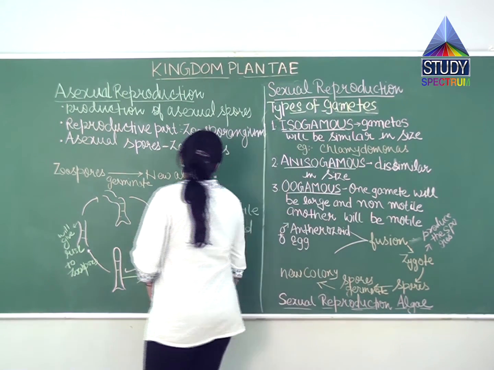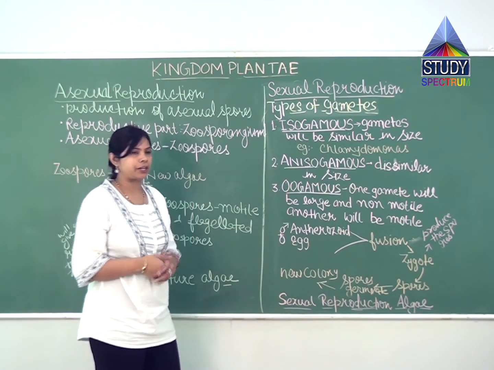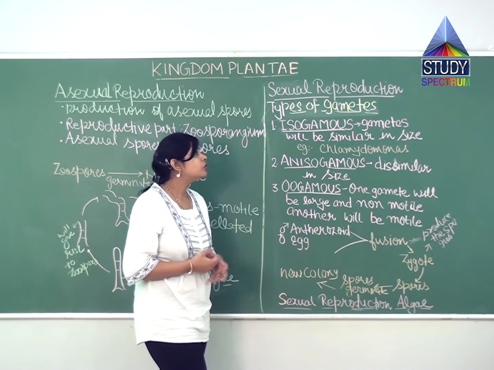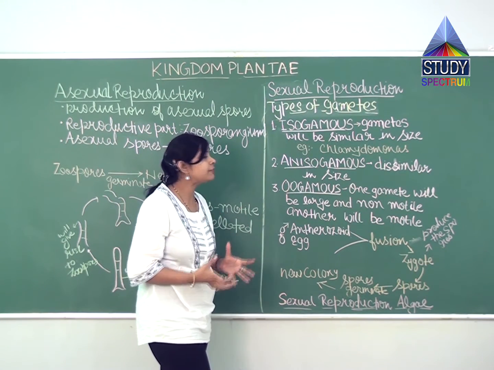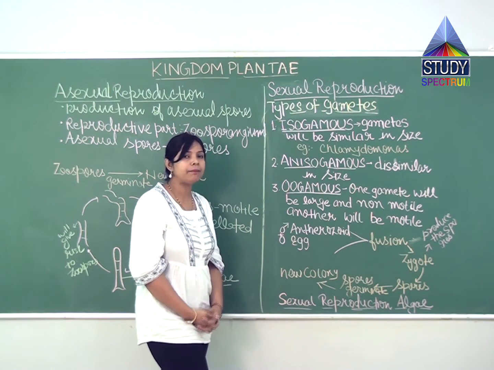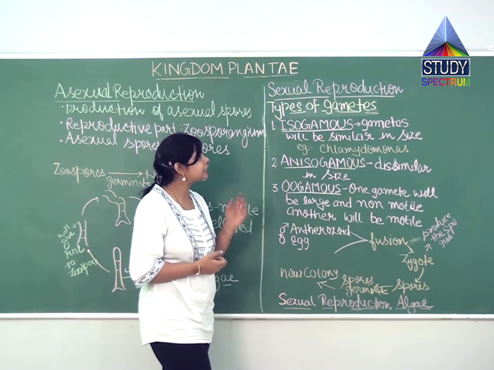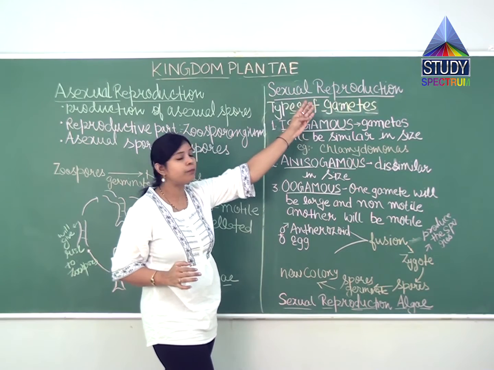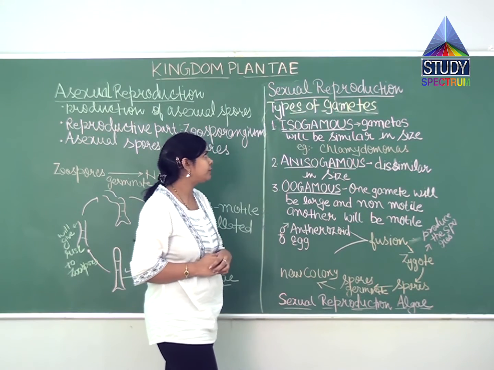Now, if we talk about sexual reproduction, students, what does it mean? It means fusion of male and female gametes takes place, because both parents are involved.